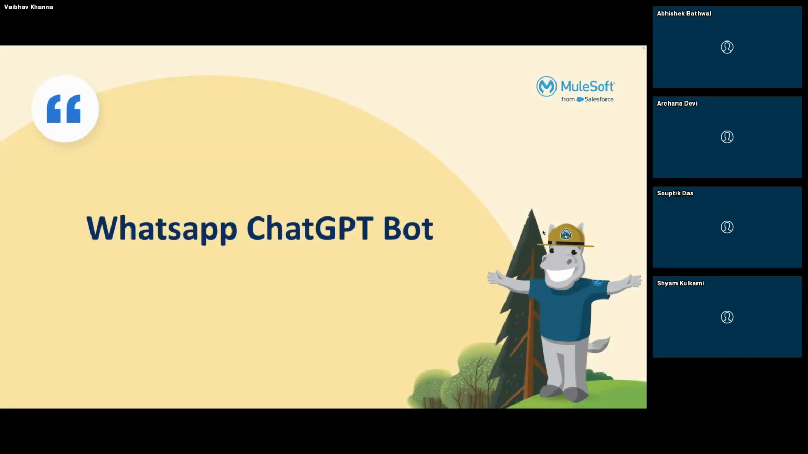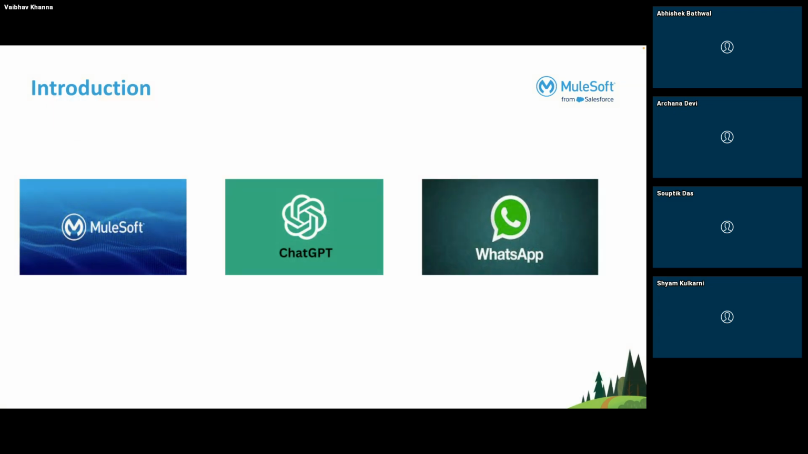Regarding the WhatsApp ChatGPT bot, in this use case I am initiating the flow from WhatsApp, just like we chat with another person. We are chatting with the bot, and that bot is handled by ChatGPT. Whatever I ask, ChatGPT will provide me the response for that. In this way, I have designed one use case. In this use case, there are three major components: ChatGPT and WhatsApp will be coordinated via MuleSoft.